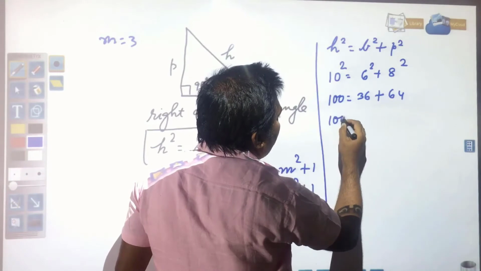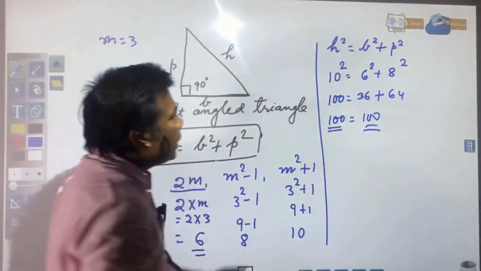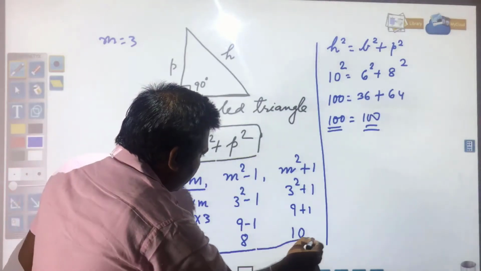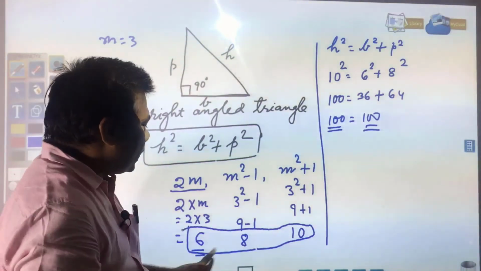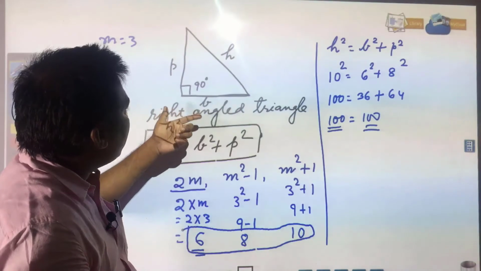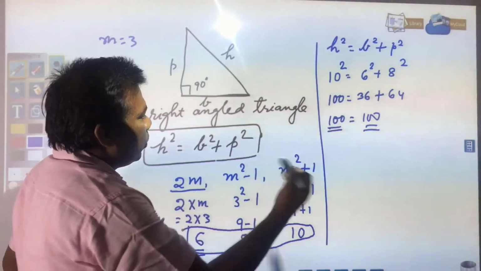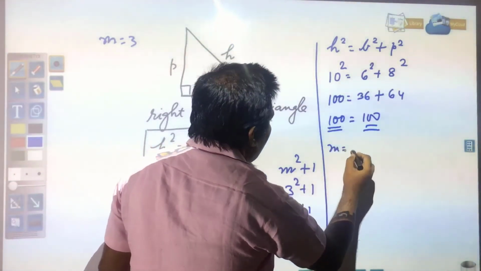So, finally, what did you get? 100 is equal to 100. It means these 3 numbers 6, 8 and 10 are called a Pythagorean triplet. Any other number you can also put in and find out. Suppose m is equal to 1.